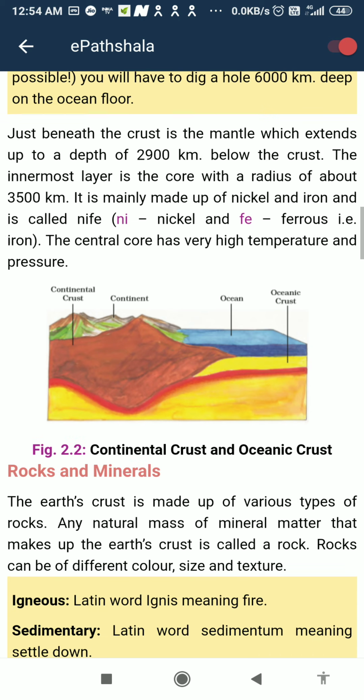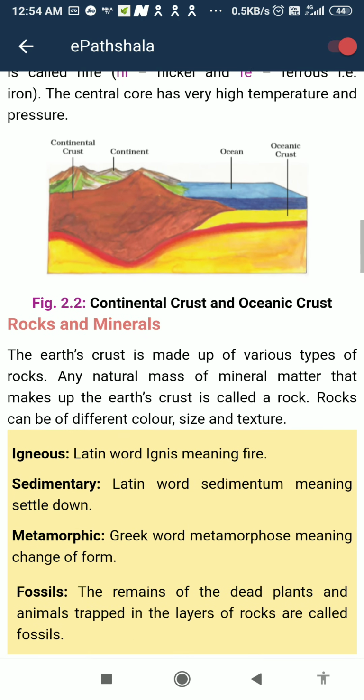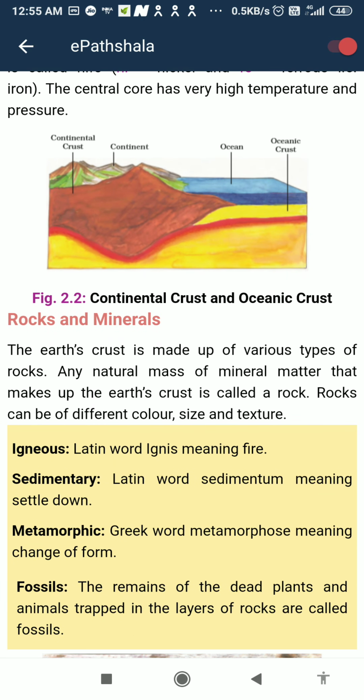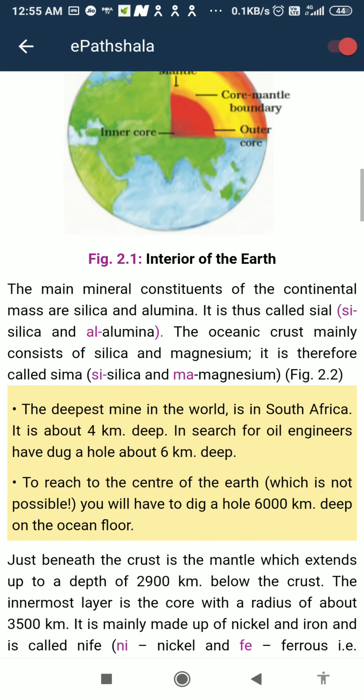It is all defined here: igneous, sedimentary, metamorphic, where they came from, and their word meanings: metamorphic, change of form; sedimentary, settle down; and igneous, meaning fire.